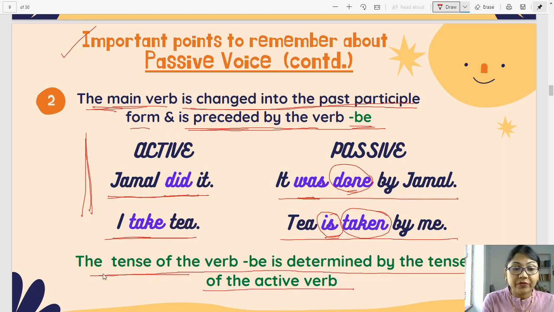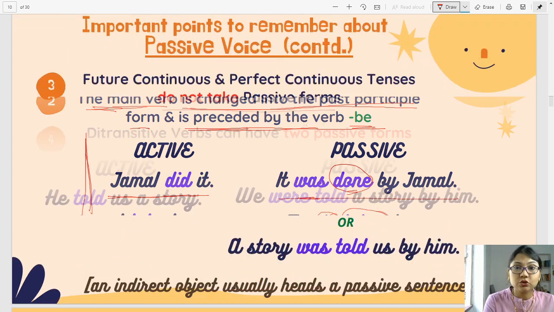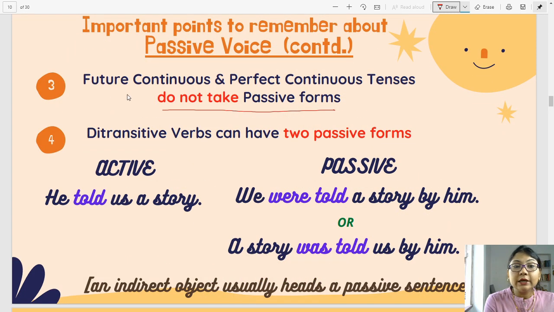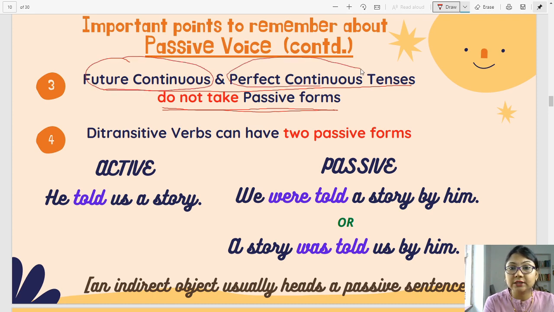Remember, the tense of the verb to be is determined by the tense of the active verb. The next point is that future continuous and perfect continuous tenses do not take passive forms. Again, future continuous and perfect continuous tenses do not take passive forms.